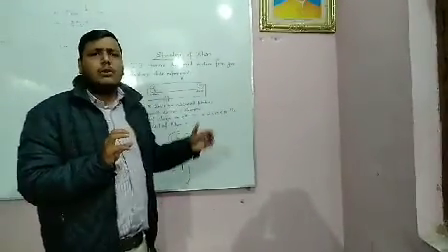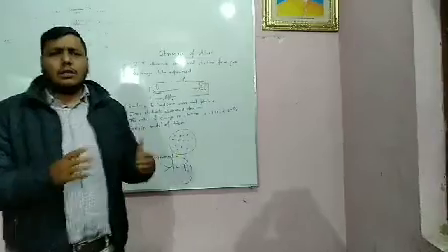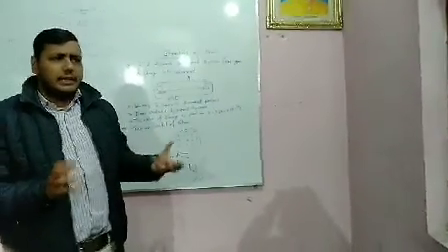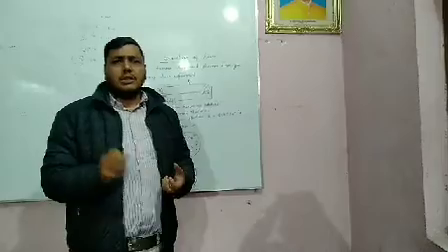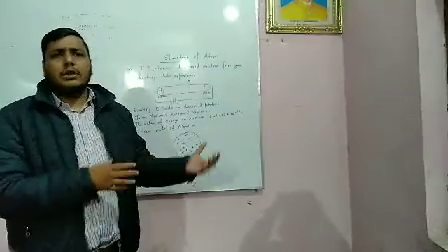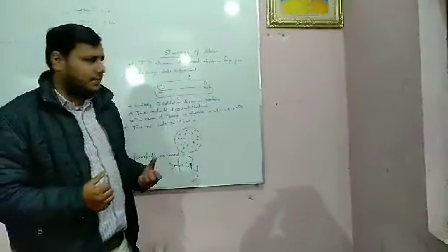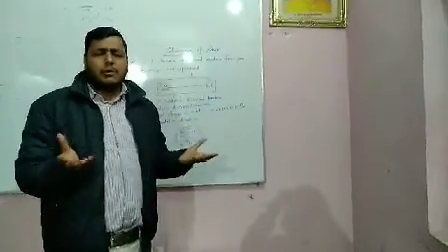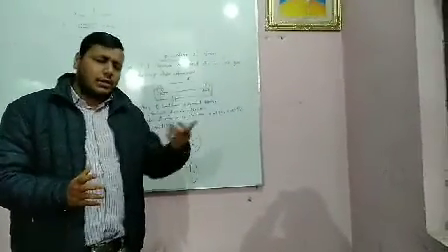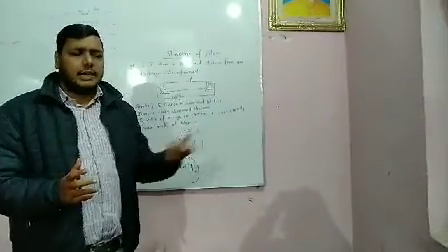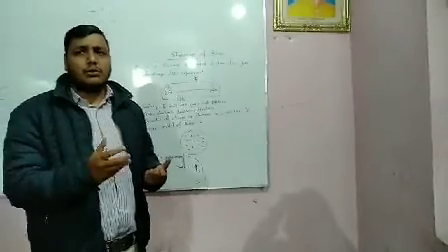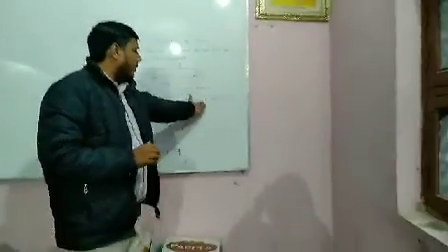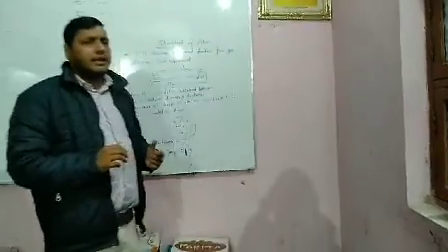Similarly, E. Goldstein had also conducted this type of experiment with some holes in the anode, and he found positive particles, and Rutherford named those particles as protons. The value of charge on electron and proton is the same, but on electron the charge is negative in nature, and on proton the charge is positive in nature. Both the values are 1.602 × 10^-19 Coulomb.